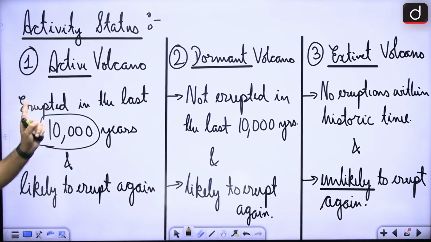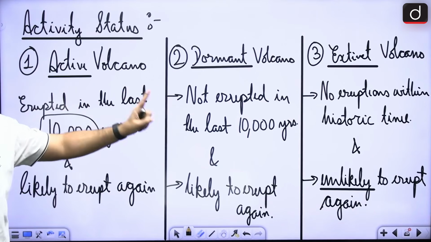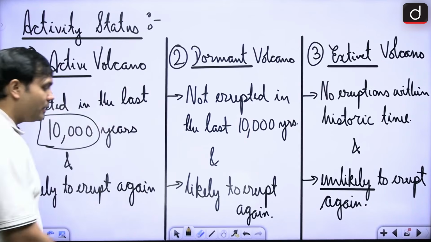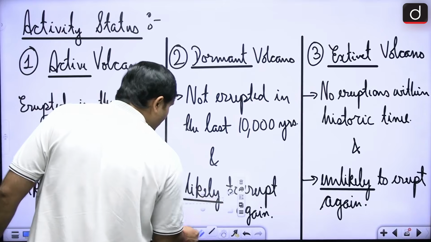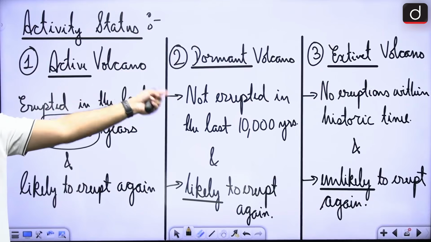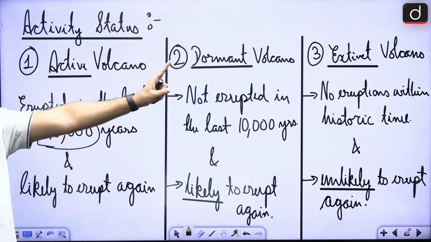If a volcano has erupted in the last 10,000 years and it is likely to erupt again, because there is magma still in its magma chamber, then it is called an active volcano. If a volcano has not erupted in the last 10,000 years but is likely to erupt again, because again there is magma in its magma chamber, then it is called a dormant volcano, that it might erupt again. The time period is 10,000 years. It's a huge time period, right?